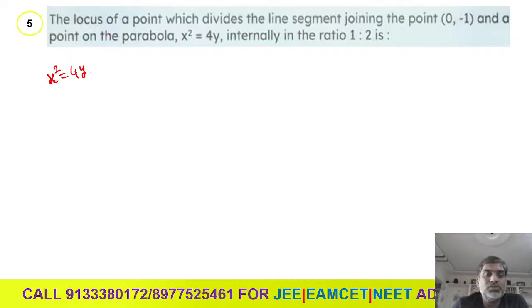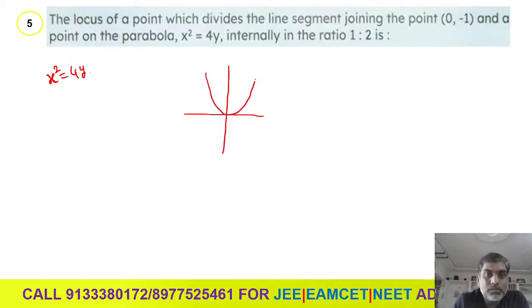So x square is equals to 4y is the parabola. If we draw the figure of this parabola, the figure will be like this. What they are saying here: the locus of a point which divides the line segment joining the point 0, minus 1 and the point on the parabola. 0, minus 1 is somewhere here.